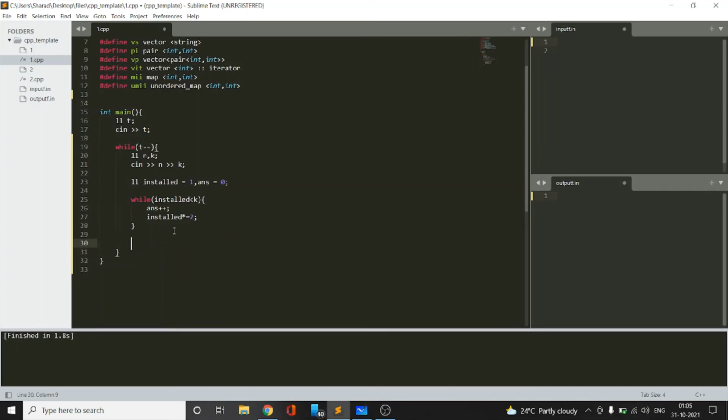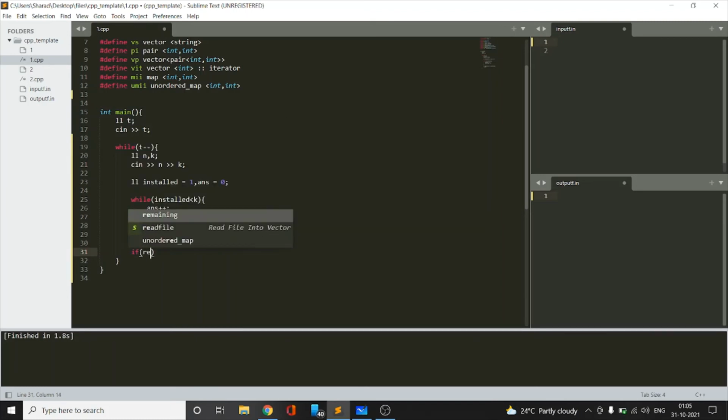But now we'll have to find the number of computers which are remaining. So remaining computers would be n minus installed. If the remaining computers is less than 0, that means we have already covered all the computers inside the while loop, so we don't have to do anything else.